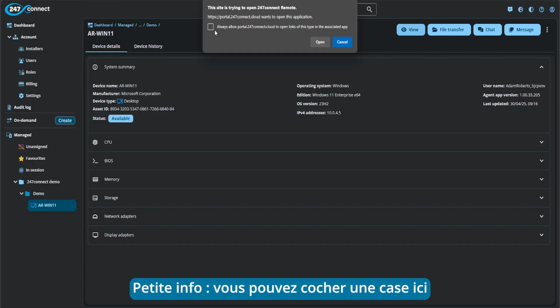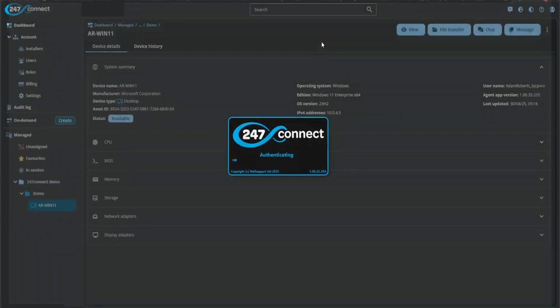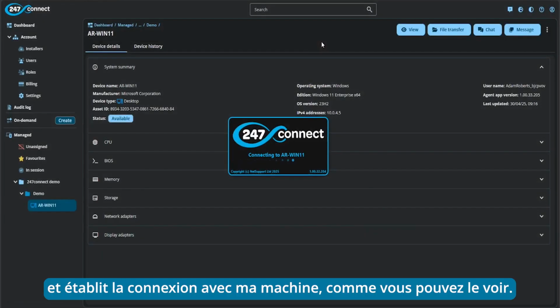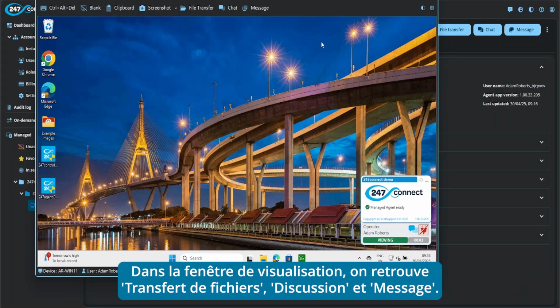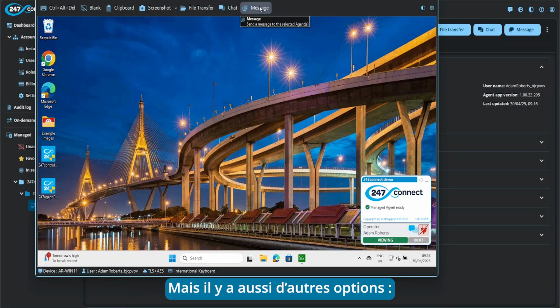But before I do so, I'll just mention that there is a tick box here. So if you tick this, this will prevent this prompt from appearing each time you want to make a connection. So I'm going to click open here. And that will then launch the control application and perform a connection to my device, as you can see here. So file transfer, chat and message are also available in the view window, but as you can see there's a few additional features available in here as well.